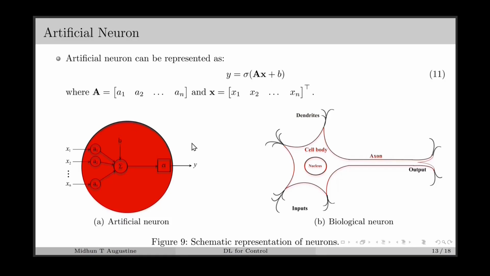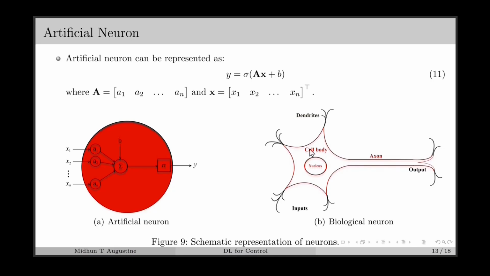The artificial neurons are inspired by the biological neurons, which occur in our brains. The biological neuron can be represented as in this figure B, which consists of a cell body and an axon. The cell body is equivalent to the weighted sum portion of the artificial neuron, and the activation function is inspired by the axon. In the case of biological neurons, the dendrites collect the inputs from adjacent neurons, and these inputs are passed to the cell body, which takes an aggregate signal based on all the signals received from the dendrites.